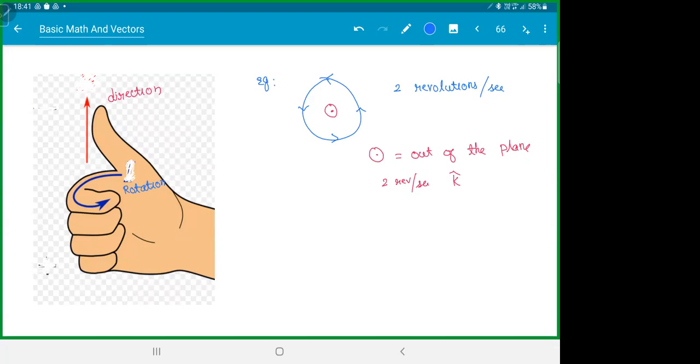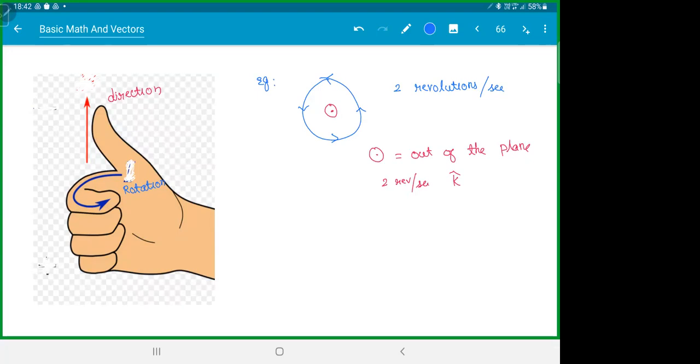Getting it? But there is one thing which is not a right-hand screw. Ever seen your whiteboard marker, Camlin marker? You try that, okay? Camlin marker, it's a left-hand screw. Means if you actually try to use this thing, it actually becomes tight. That screw has a left-screw threading. Your Camlin marker is a left-hand screw. The reason is you don't want to open the marker every time, isn't it? So they keep it in reverse for that. But the remaining things, right? Everything that you see, bottle cap, water tap, all this stuff are right-hand screws.